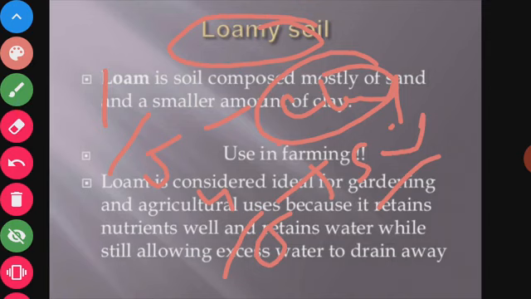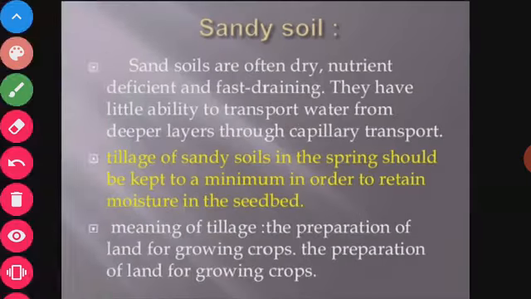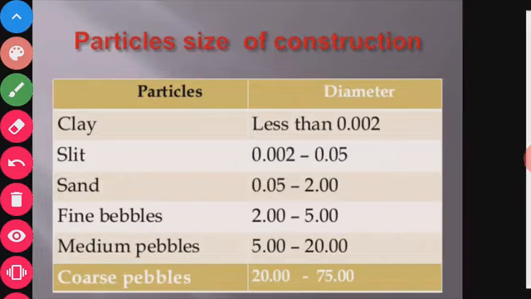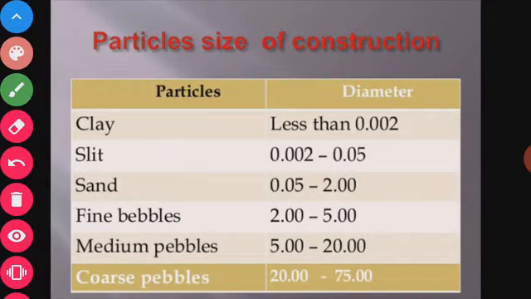These are the three different types of soil: loamy soil, clay soil, and sandy soil. And first I discussed the composition of the soil. Different types of particles are present there: clay, silt, sand, fine pebbles, medium pebbles, and coarse pebbles.